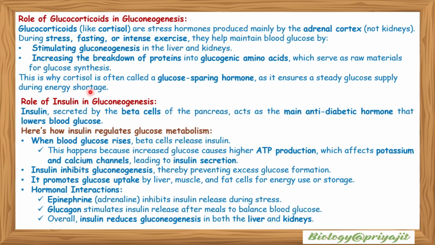This is why cortisol is often called a glucose sparing hormone, as it ensures a steady glucose supply during energy shortage. Now we need to know the role of insulin hormone in gluconeogenesis. Insulin, secreted from the beta cells of the pancreas, acts as the main anti-diabetic hormone that lowers blood glucose. Here is how insulin regulates glucose metabolism.